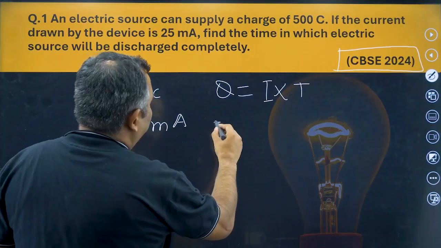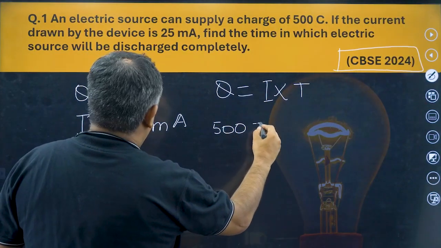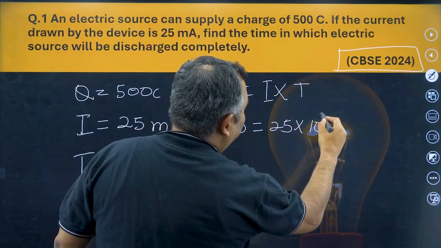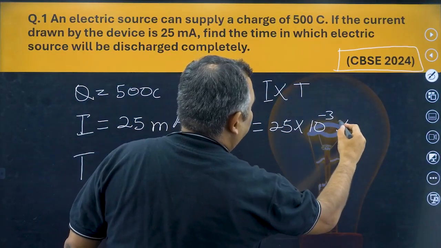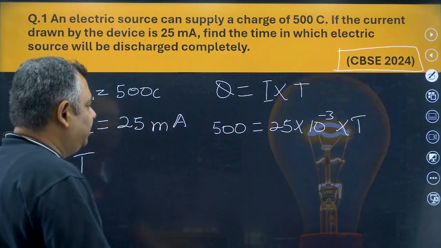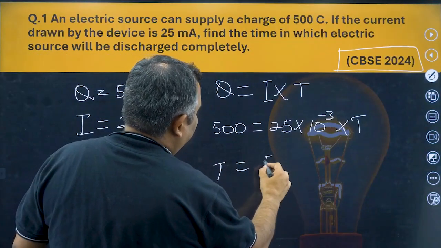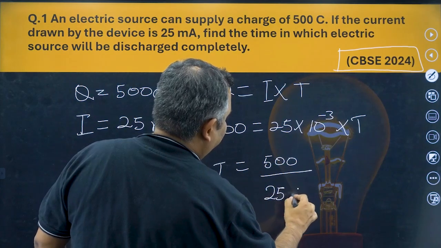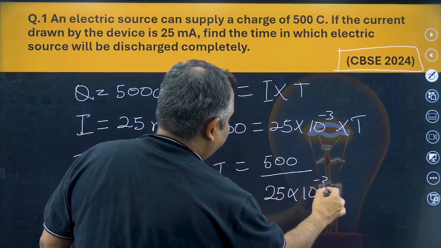Q is given 500, I is given 25 into 10 raised to the power minus 3 ampere, T is to be found. Please find out the T. T is equal to 500 upon 25 into 10 power minus 3.